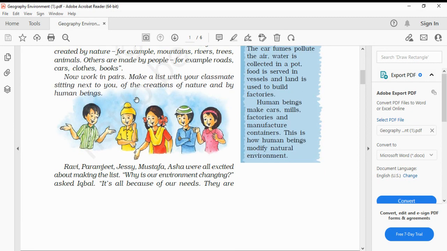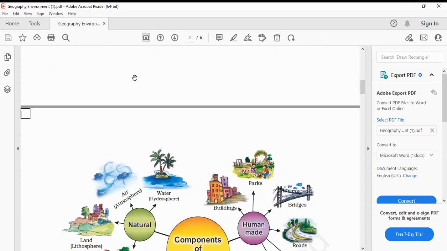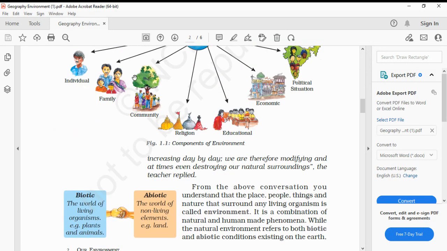The classmates sitting next to him were Paramjeet, Jesse, Mustafa, and Asha. They were all excited about making the list. "Why is our environment changing?" asked Iqbal. "It is all because of our needs. They are increasing day by day. We are therefore modifying and at times even destroying our natural surroundings," the teacher replied.